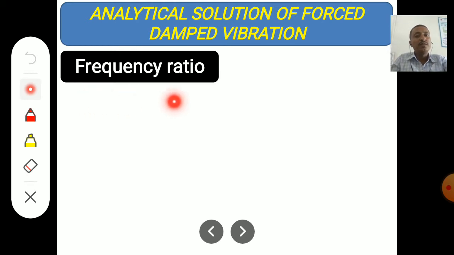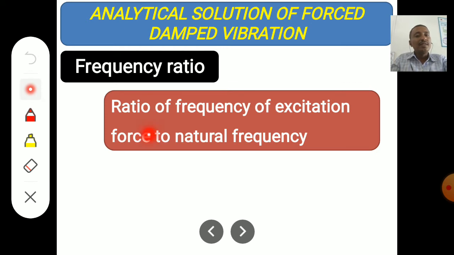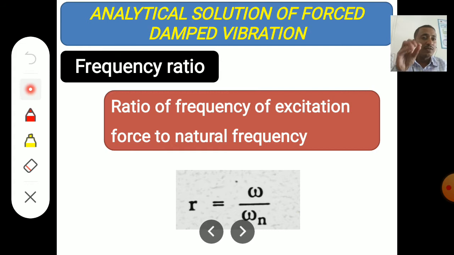First one is the frequency ratio. The meaning of frequency ratio is the ratio of the frequency of excitation to the natural frequency. It is the ratio of the excitation force's frequency to the natural frequency.